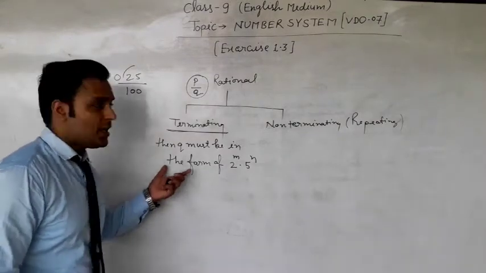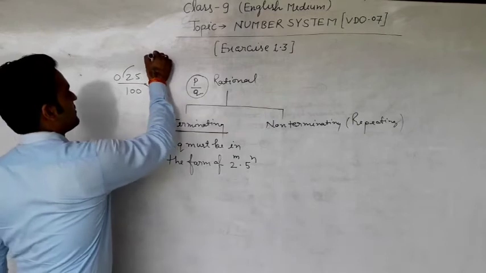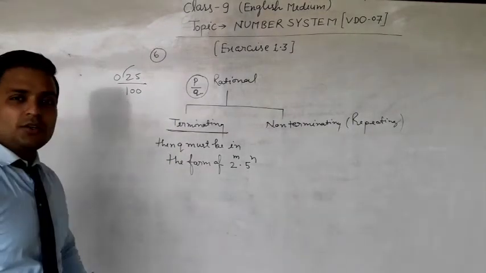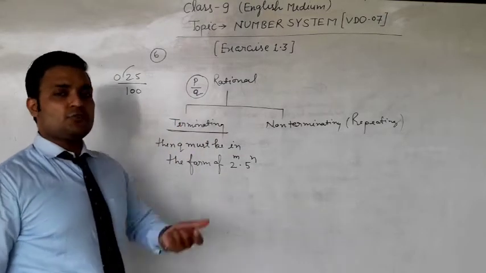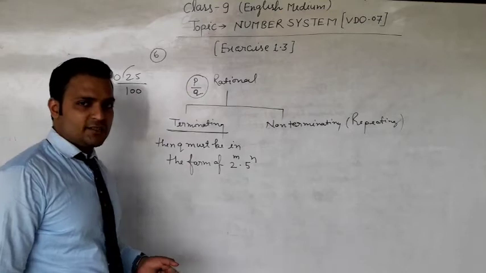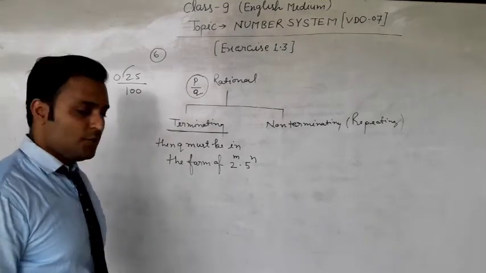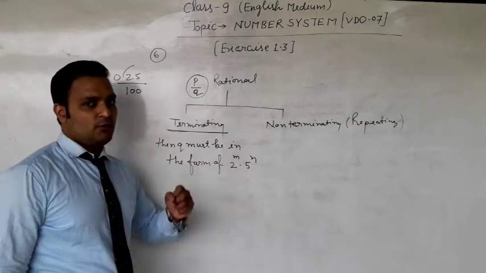This is your answer to question number 6. If the decimal expression is terminating, what must be the property of Q, where P and Q are integers? Then Q must be in the form of 2 to the power m into 5 to the power n.